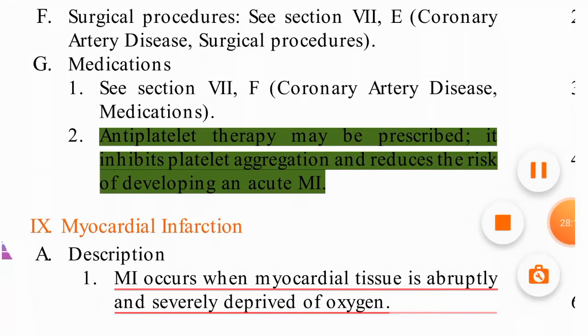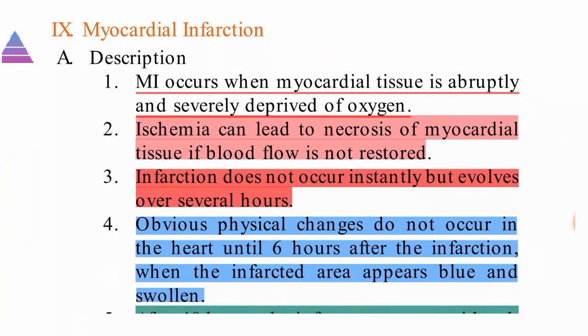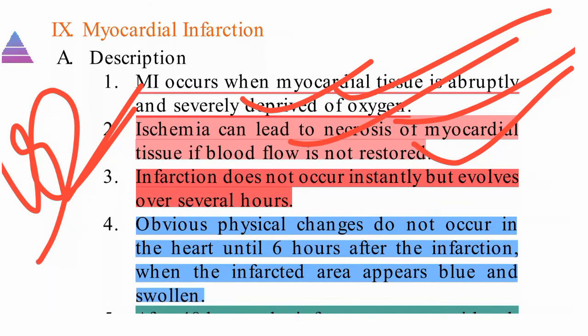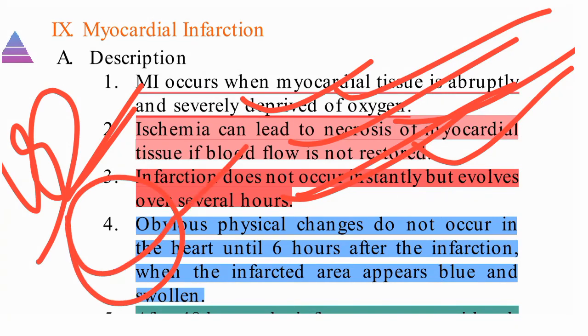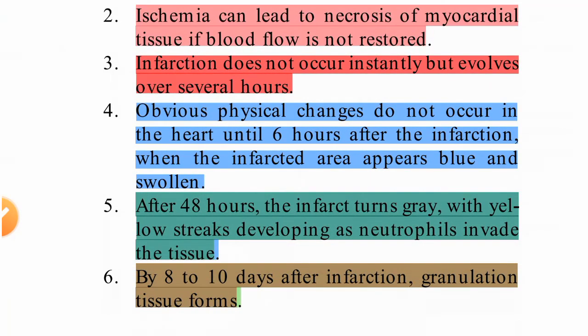Now coming to myocardial infarction. So what is myocardial infarction? MI occurs when myocardial tissue is abruptly and severely deprived of oxygen. When the oxygen supply is cut, it leads to myocardial infarction. Ischemia can lead to necrosis of myocardial tissue if blood flow is not restored. Infarction does not occur instantly but involves several hours. First ischemia will be there, then after some hours it will lead to infarction.